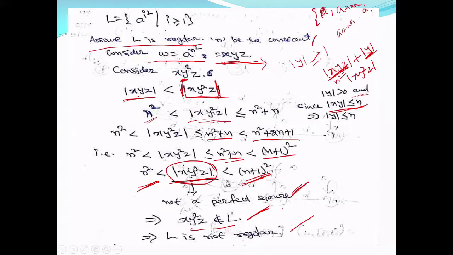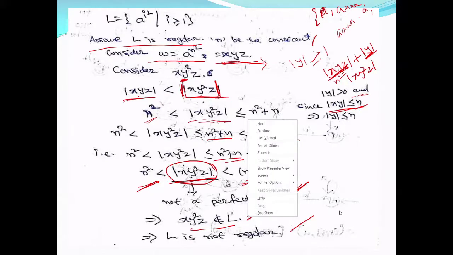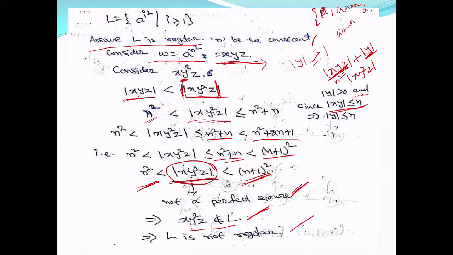For some other value it may be in the language, but pumping lemma says for all values it should be in the language. Now for i equal to 2, I have shown that it is not in the language. That means pumping lemma is not satisfied, which indicates that our assumption is wrong. What is our assumption? Our assumption is L is regular, so it is wrong, and hence L is not regular. This is how we can prove that the languages are not regular.